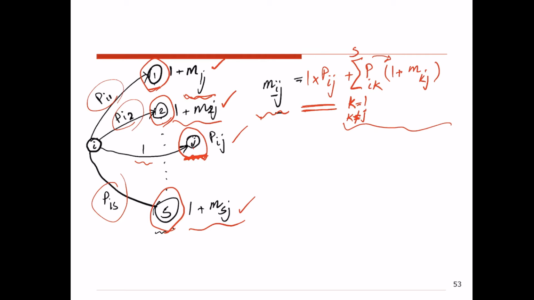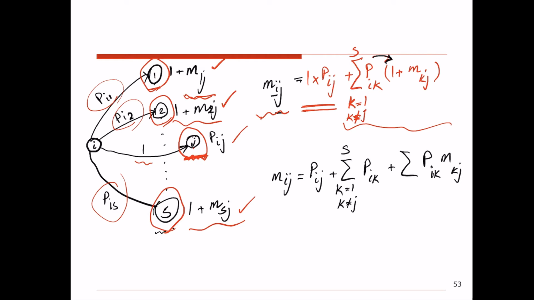So now let's see how we can simplify this expression. So I can write Mij equals Pij, and then if I multiply Pik by this number 1 in this parenthesis and then write it as two different sigmas, I will have plus sigma Pik, k from 1 to S and k is not j, plus sigma Pik Mkj, k from 1 to S and k is not j.